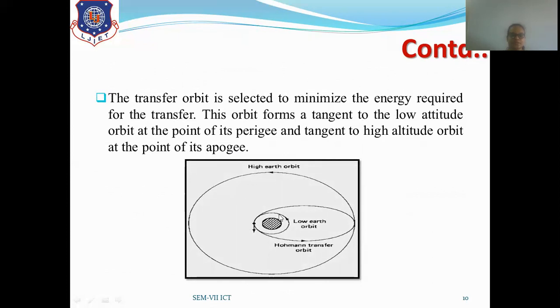Now, as you can see here, it is a Hohmann orbit. This is the Earth, this is the low Earth orbit, and after the low Earth orbit, this elliptical orbit is the Hohmann orbit, in which the satellite moves around for 2 months. And we observe from the Earth station whether it is functioning properly or not. If it is functioning properly, then through the motors we transfer this satellite to the high Earth orbit, that is our geostationary orbit.